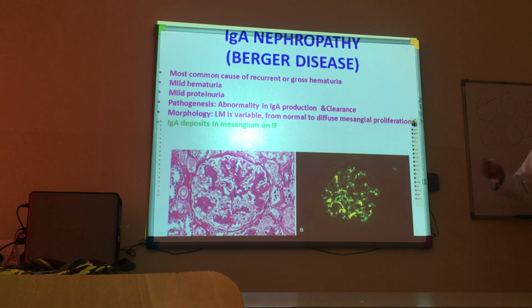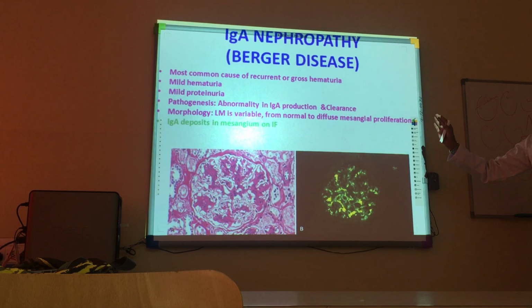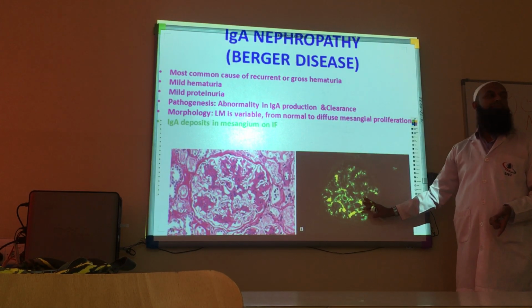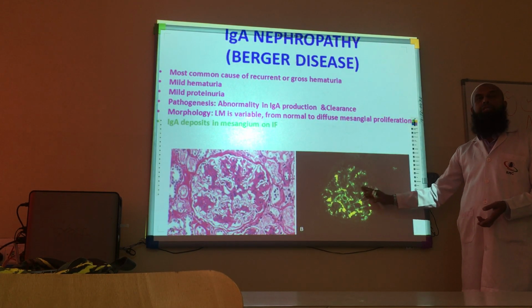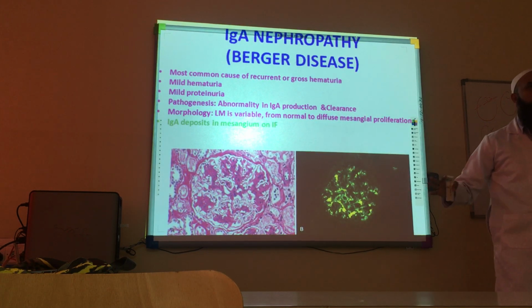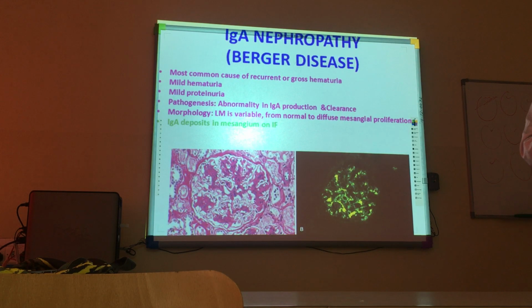This mesangial proliferation can be seen in diabetes, in post-streptococcal disease, and in some membranoproliferative disease. So how will you differentiate? You have to get help from immunofluorescence, which helps differentiate this from the others that also have some mesangial proliferation, apart from other helpful distinguishing features on light microscope.